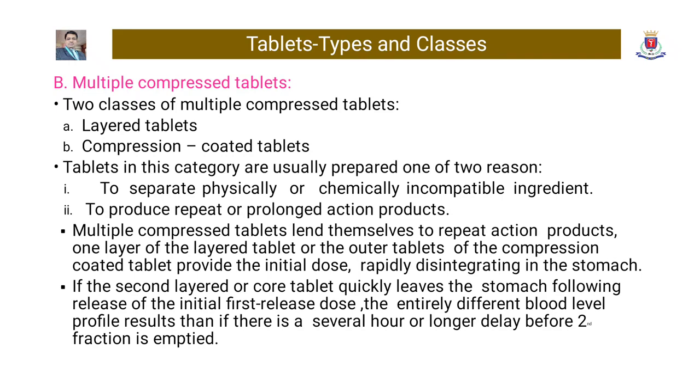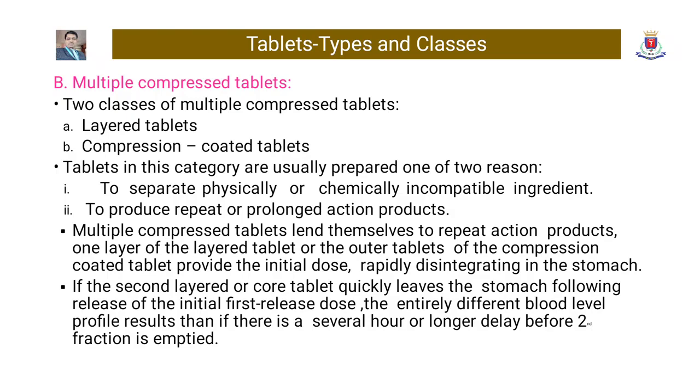Multiple compressed tablets lend themselves to repeat action products. One layer of the layered tablet or the outer tablet of the compression coated tablet provides the initial dose, rapidly disintegrating in the stomach.